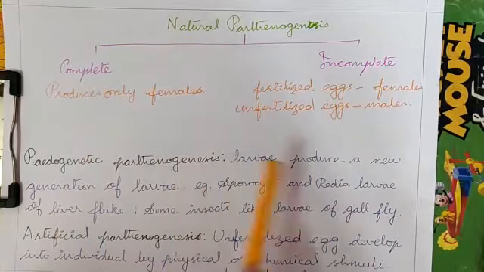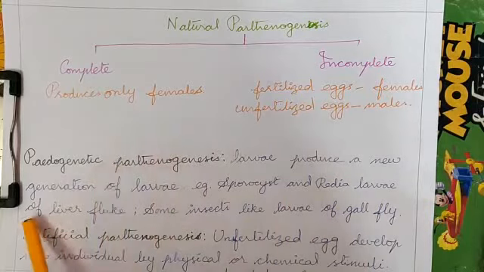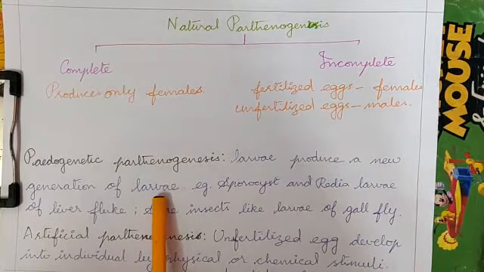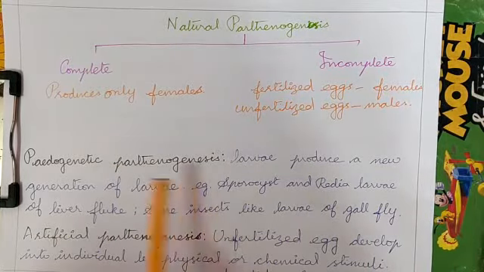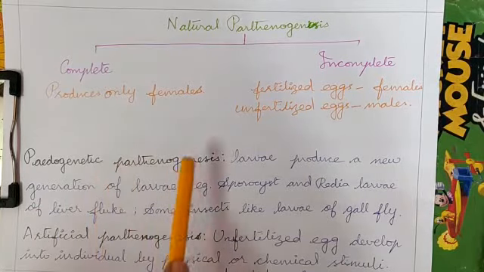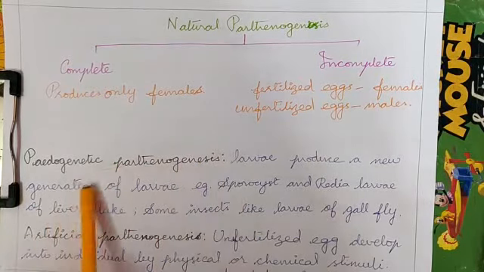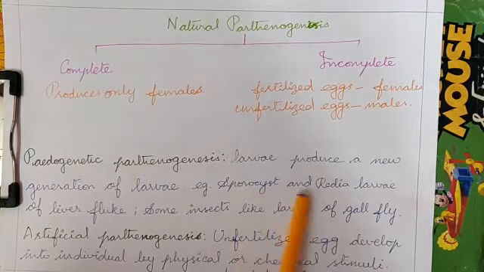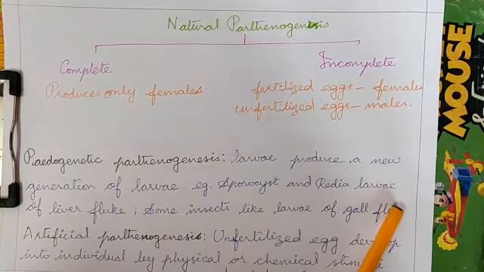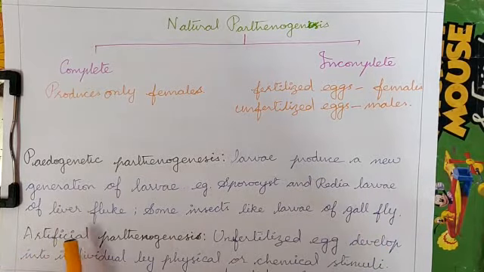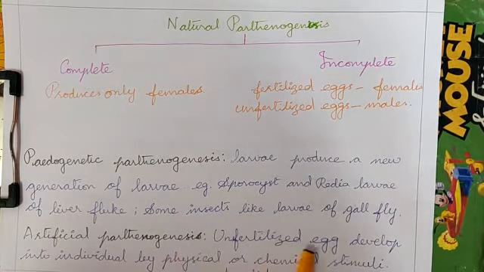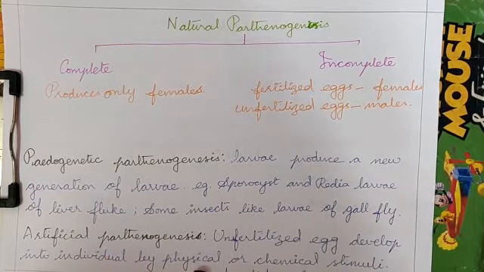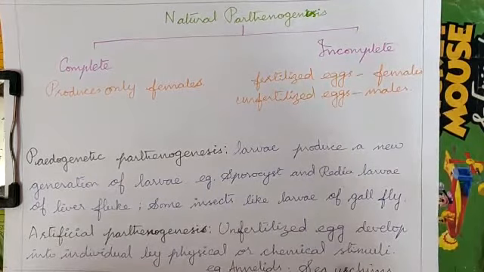Pedogenetic parthenogenesis. Larvae produce a new generation of larvae. Example, larvae reproducing through parthenogenesis. This is called pedogenetic. Example, sporocyst and redia larva. Artificial parthenogenesis. Unfertilized egg develops into an individual by physical or chemical stimuli. Example, annelids and sea urchins.